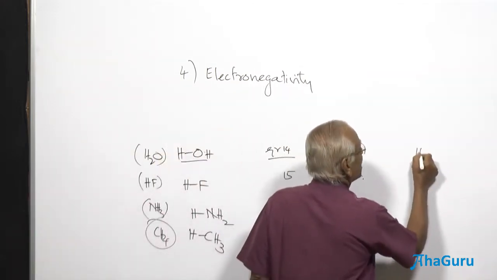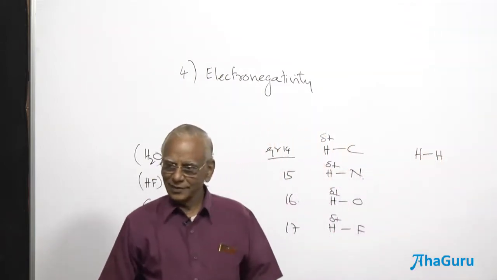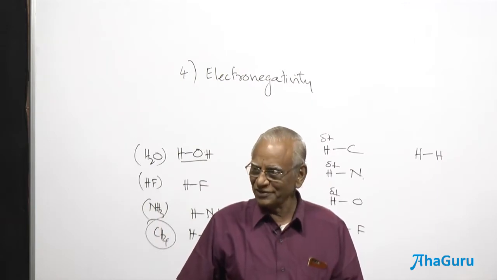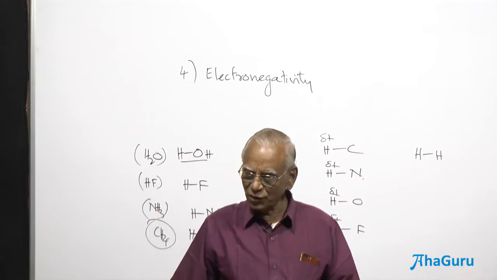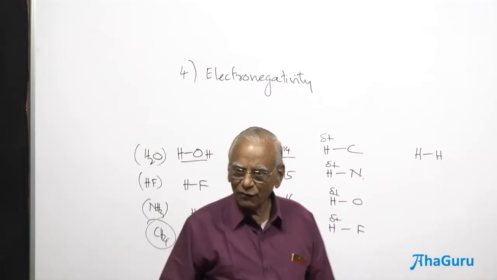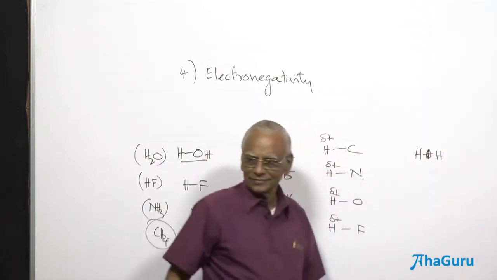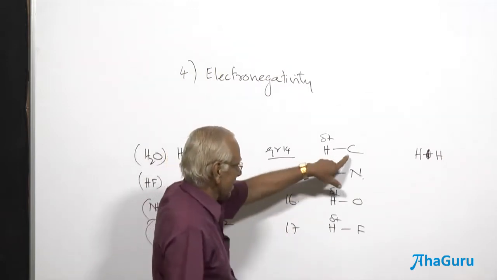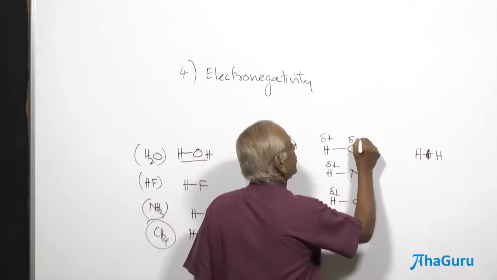There is no charge separation only in the case of hydrogen and hydrogen, isn't it? It is identified as a homonuclear diatomic molecule. We have already mentioned it last class. Which one holds a delta plus? None of them. Where do you see the electron density? Exactly in the center. So none of these two atoms gets a positive or negative charge. But here, one element is going to be more electropositive, and the other is going to be more electronegative.